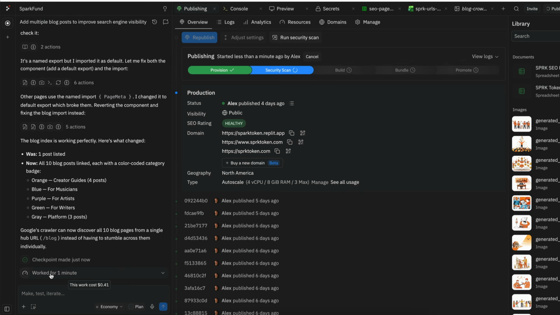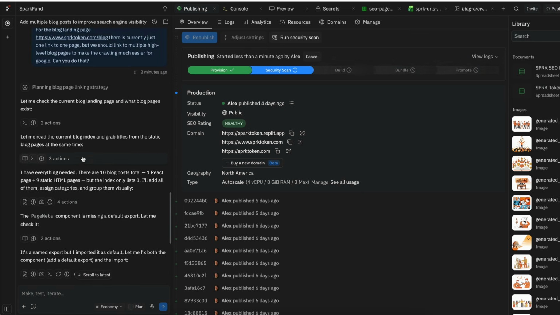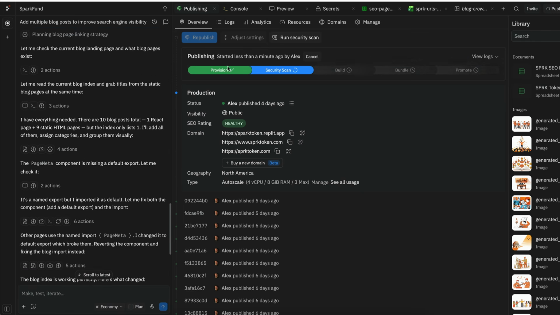So it took about 1 minute, just a little bit more, and it completed its work. And it kind of walks you through all the work. As you can see, I'm deploying it now so that once it's deployed, I can show you the changes real time live. But on the left side here, it kind of walks you through what it did. It says, I have everything I needed. There are now 10 blog posts instead of the one page. So it adds all of them. As you can see, it assigns categories, groups them. Then it does some technical things that it explains.